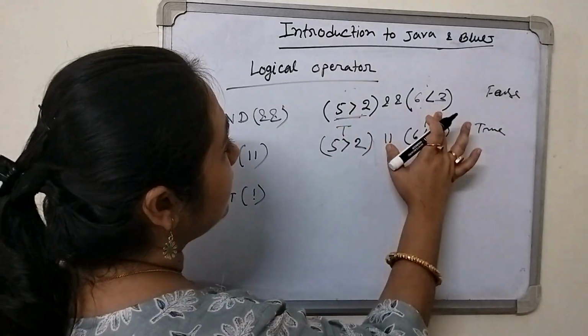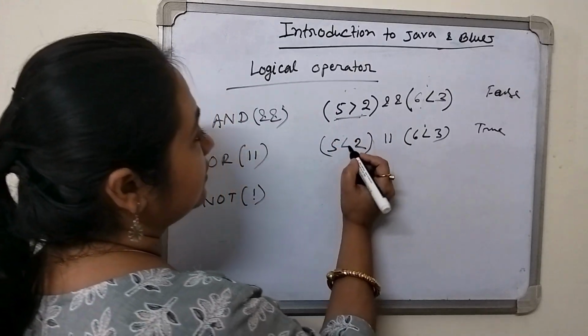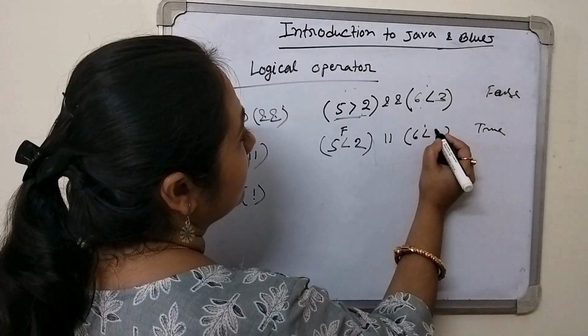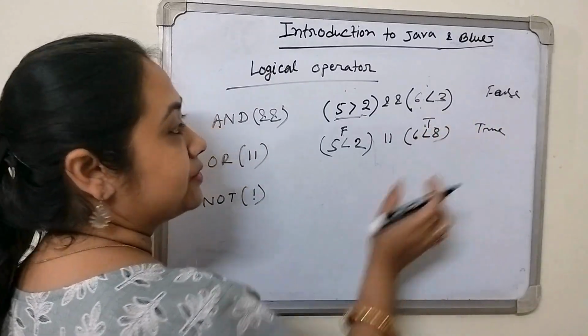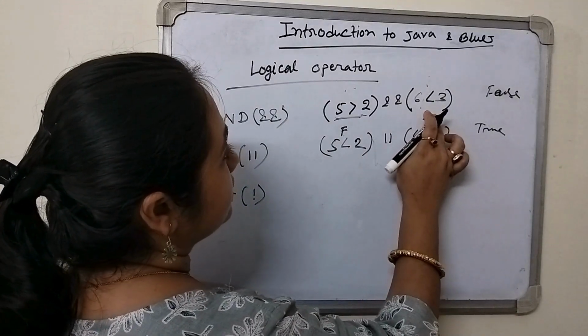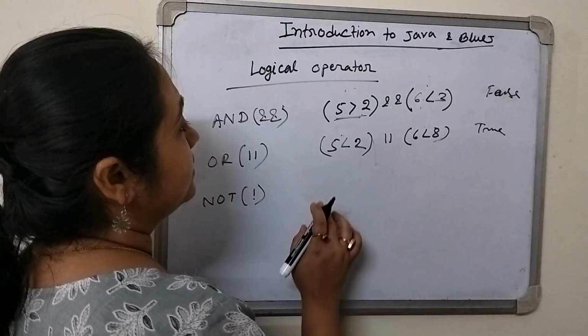Suppose the first is false and the second is true, it will also show the result true. Now if both are false, then it will show the false result.